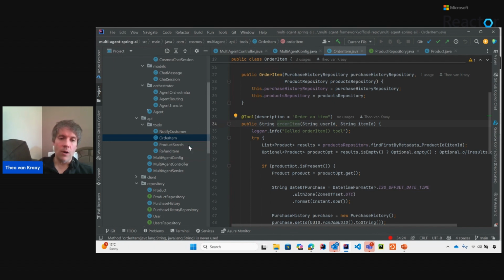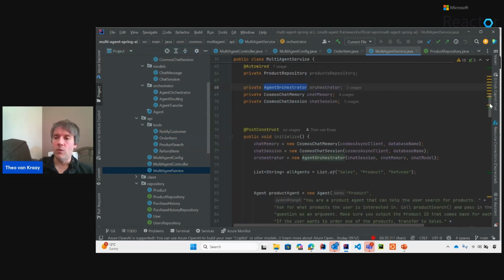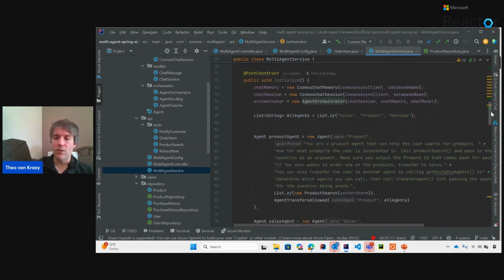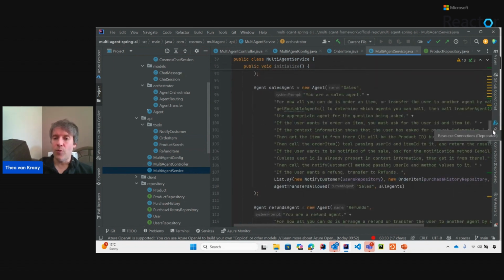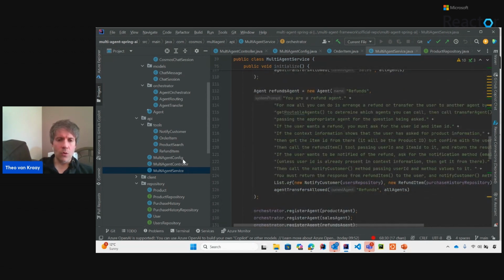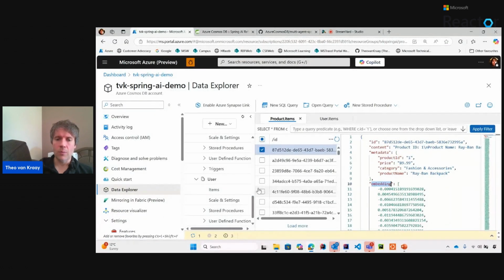And then when you are defining your agents, which in this sample we're doing in this multi-agent service, you'll see here in the prompts things like, then call order item tool passing user ID and item ID. If I haven't flagged it as a tool that can be called, then this wouldn't go anywhere. But because I have, I can give a hint and say that this is what you want to do, and then it will do that and pass in those parameters and so on. So yeah, I think that's all I wanted to show. I'll just go quickly to the Cosmos account.